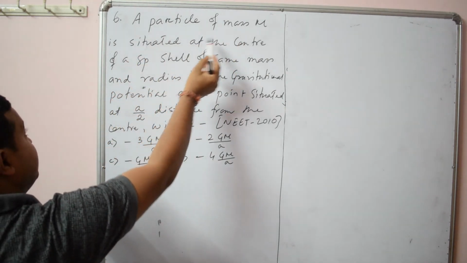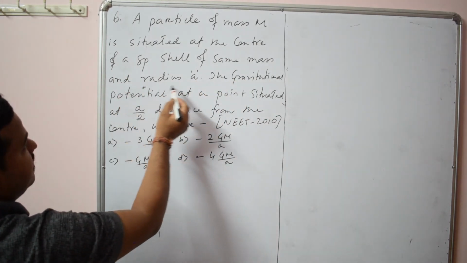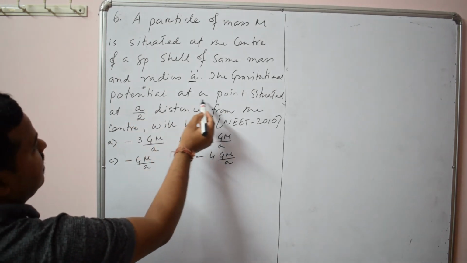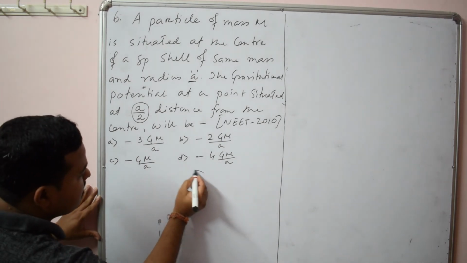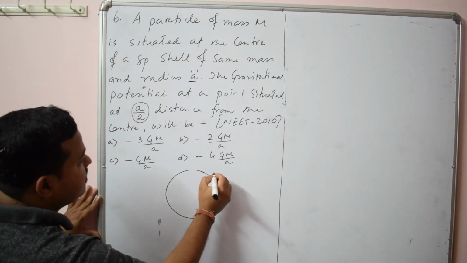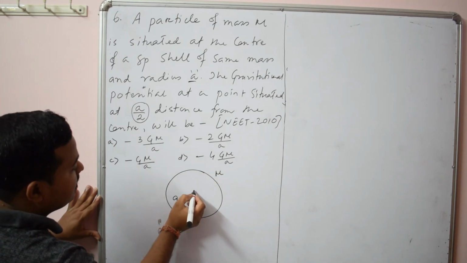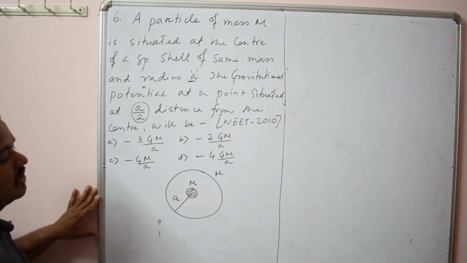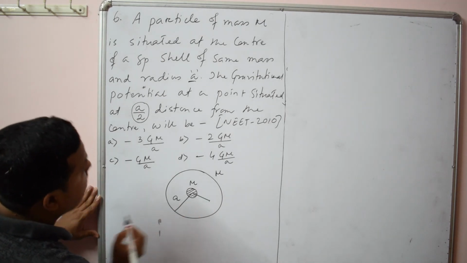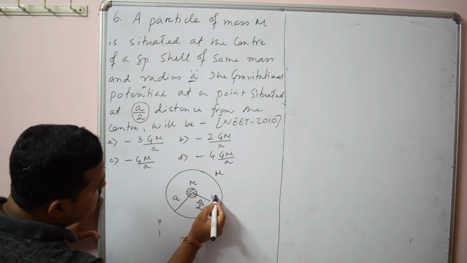A particle of mass m is situated at the center of a spherical shell of same mass and radius a. The gravitational potential at a point situated at a by 2 distance from the center will be. So here the spherical shell's mass is given as m and radius a. Another particle is situated at the center which has the same mass as the shell. You have to find out potential at a distance a by 2. So it will be inside the shell. Say the point is P. You have to find out potential at this point.